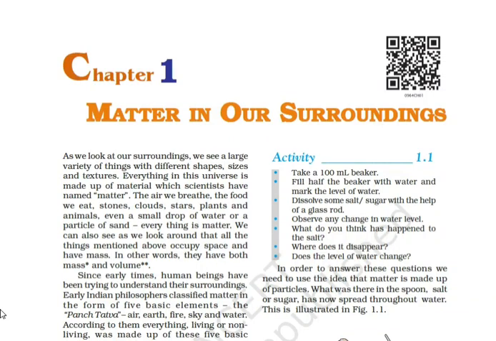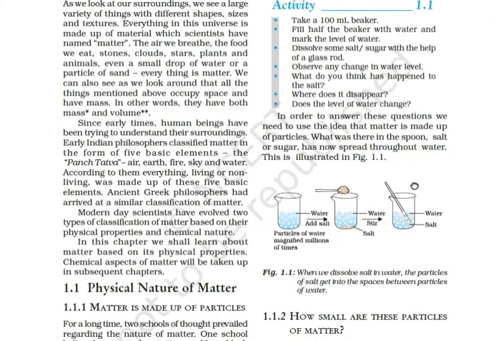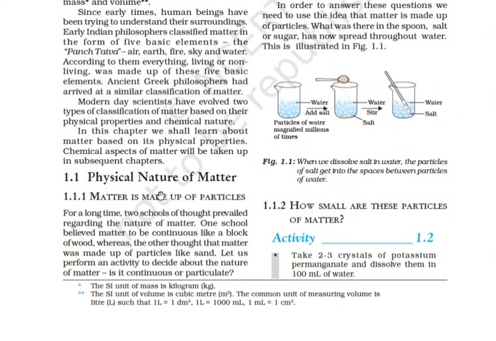In our last video we talked about matter. What is matter? Matter means it occupies space and has mass. In other words, it has mass and volume. And now we are going to learn about the physical nature of matter. Matter is made up of particles. We have to find out how matter is made up of particles.